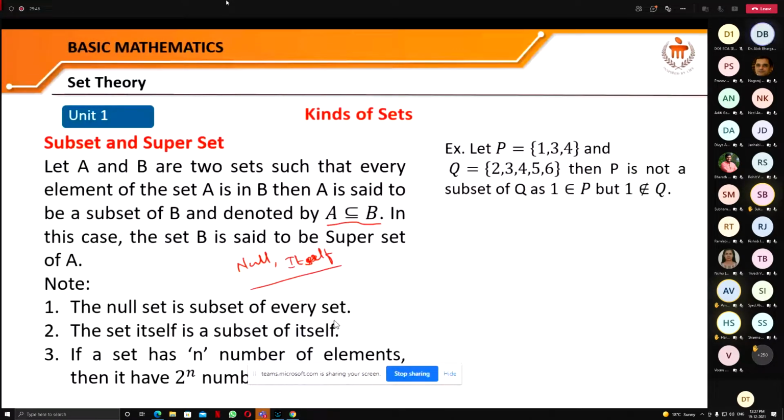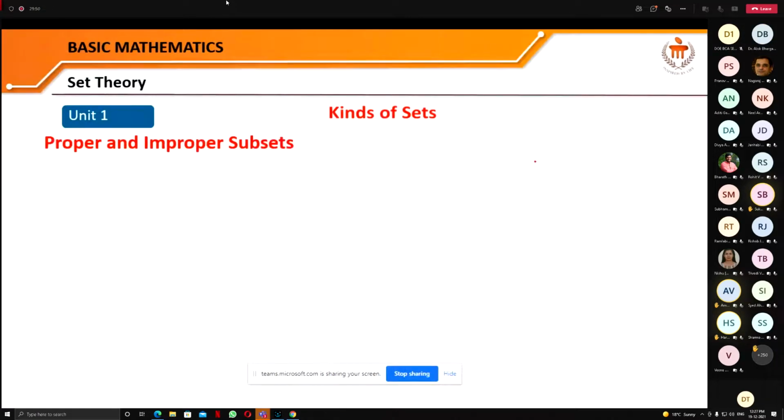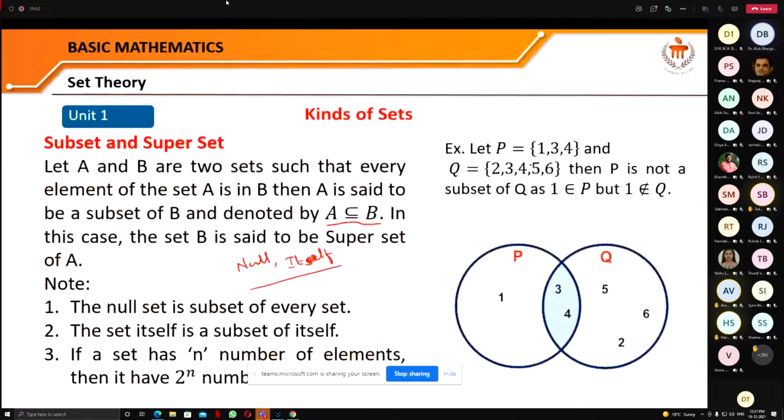Like here you can see that P is this set 1, 3, 4, and Q is this set. You can see that this set Q contains 3 and 4, but not 1.